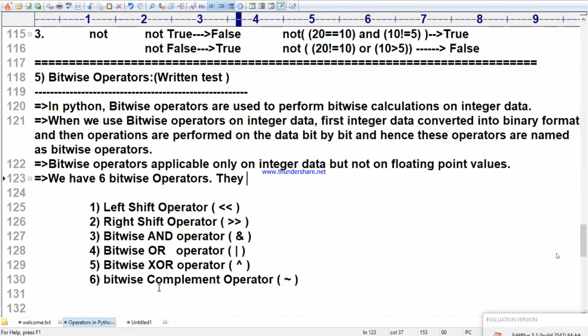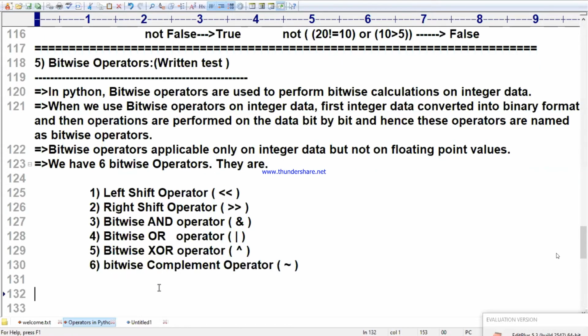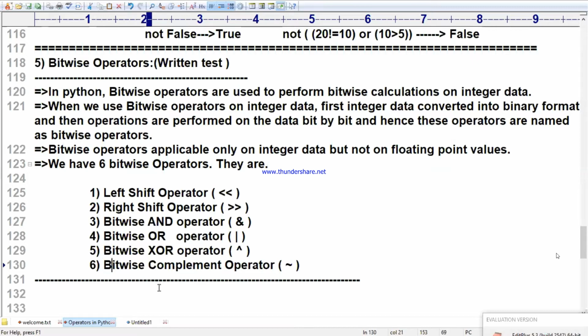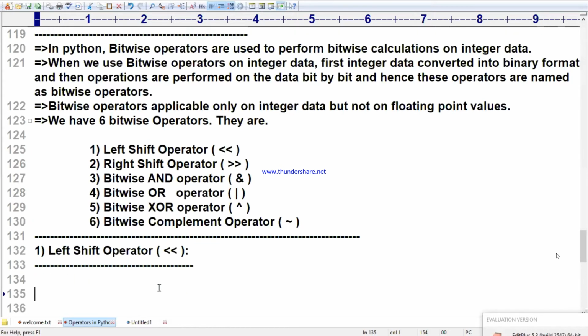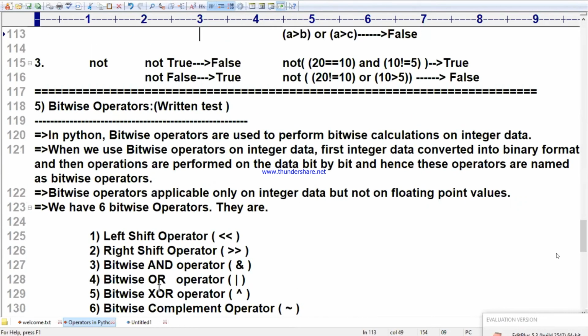Now I will go for the first operator. I will explain the left shift and right shift operator. I will give the diagram and the concept of it. What is left shift operator? What is right shift operator? AND operator, OR operator, XOR operator, complement operator. One by one, I will explain with the diagrams.